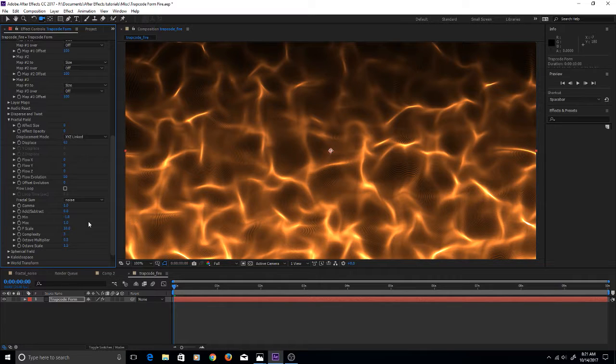So what we want to do is come over here where it says flow on y-axis, and we're going to use a negative value because we want our particles to go from the top of the screen to the bottom. So let's dial this in to about -100, maybe just a touch more.